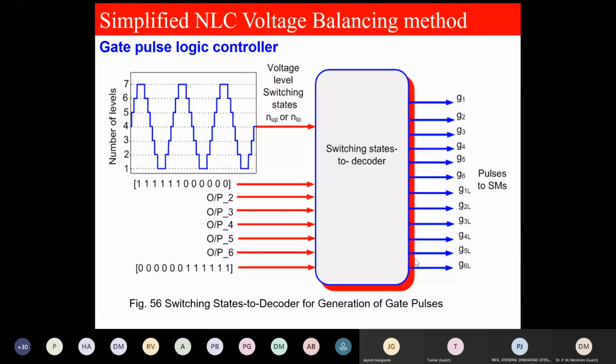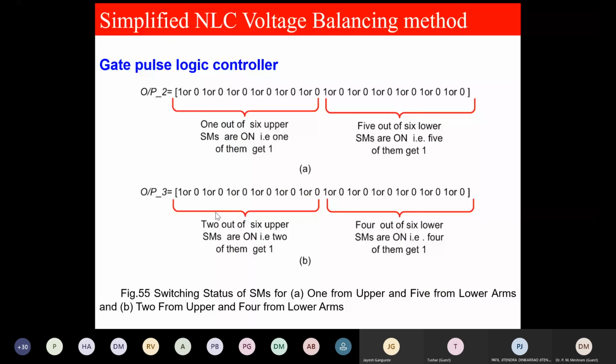I have told you when all the submodules for the peak level are to be on, that is 6 are on from positive and 6 are on from negative, we do not require any process for this level and this level. We require it for this and this. So this is the output. So 5 are on here from the upper arm, 1 from lower. Here OP3, 3 from upper arm, 3 from lower arm. You please be careful. 3 from upper, 4 from lower arm.